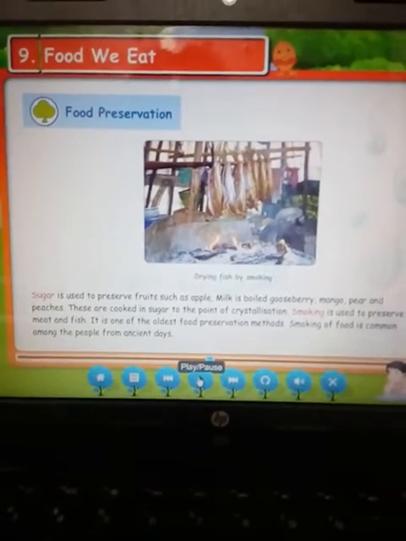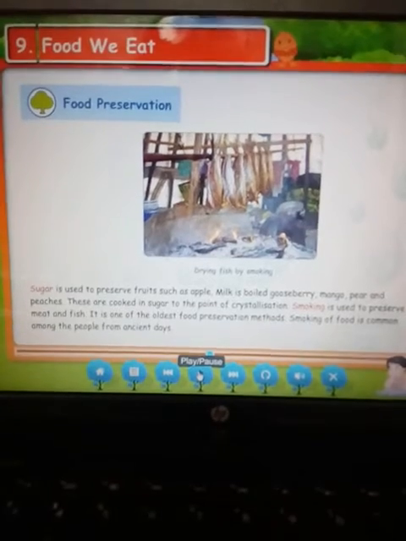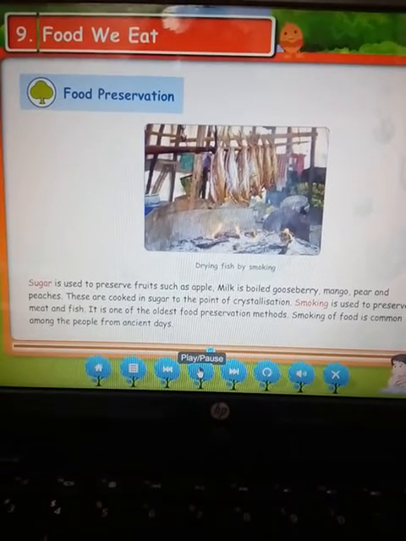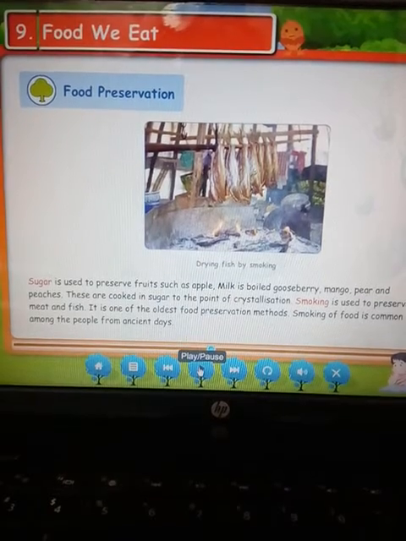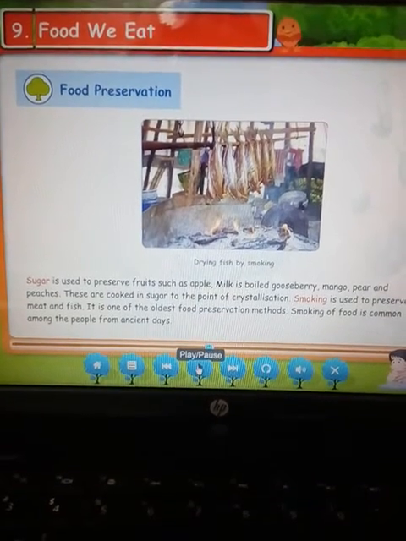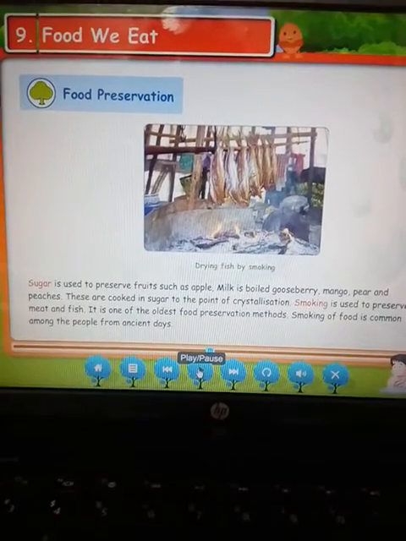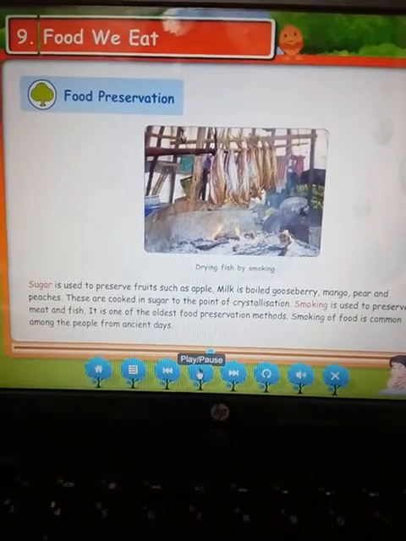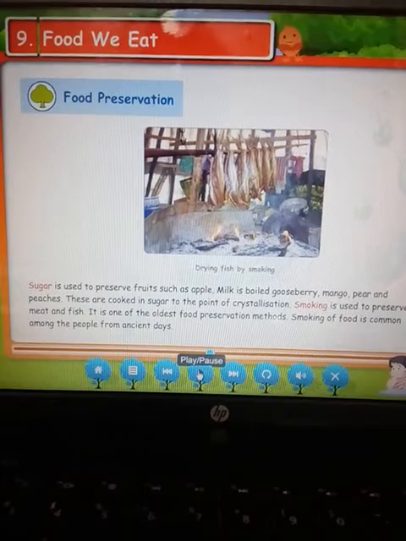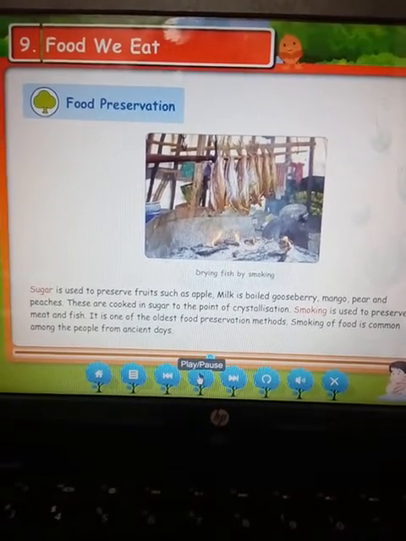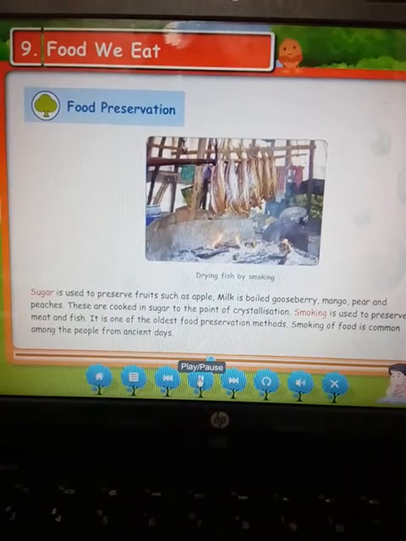Children, next method of preserving food items is smoking. Smoking is used to preserve meat and fish. In the picture you can see on the fire, fish and meat are hanging on bamboos. So children, it is also an ancient way to preserve food items, and smoking of food was very common during that time.